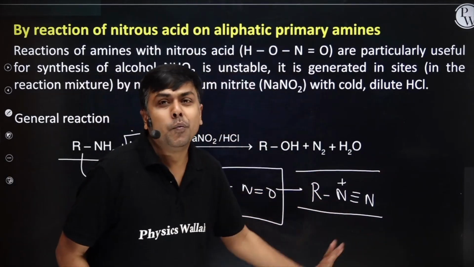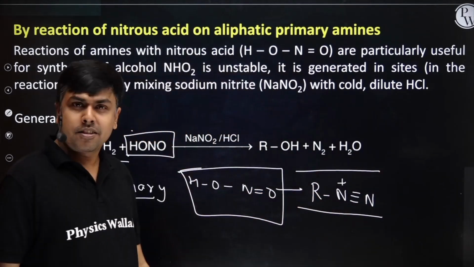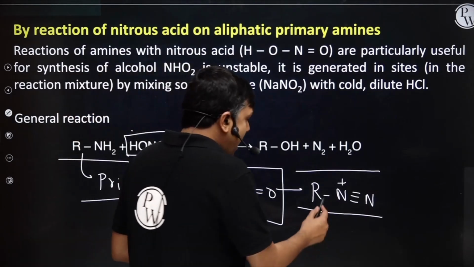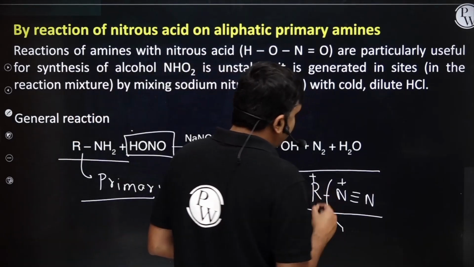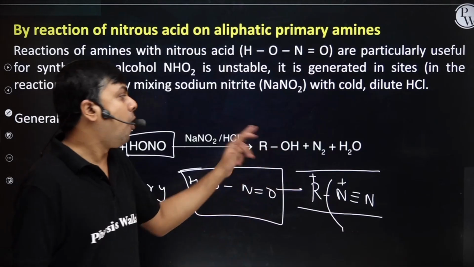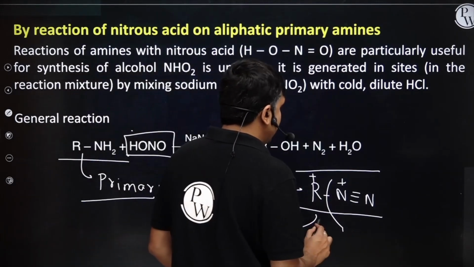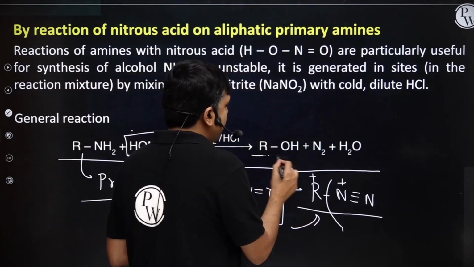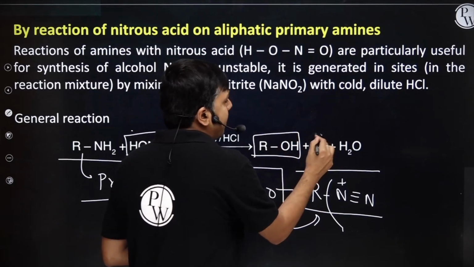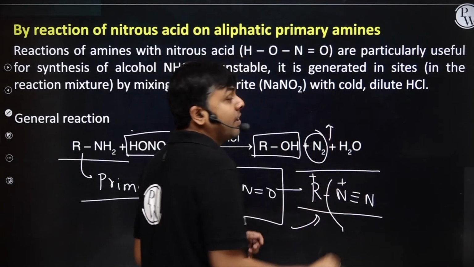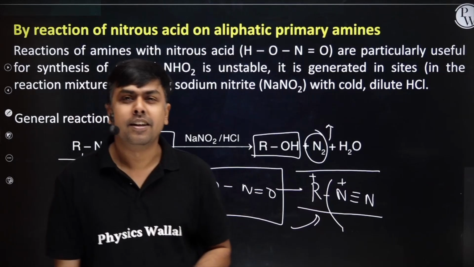This N2 will have a tendency to depart. It's one of the best leaving groups. As soon as it departs, I will have the formation of carbocation, and on this carbocation, a water molecule will attack. I will have the formation of alcohol, and along with this, nitrogen gas is liberated. Okay.